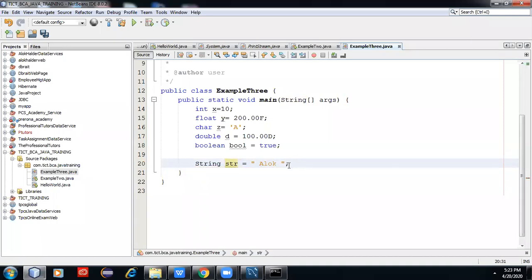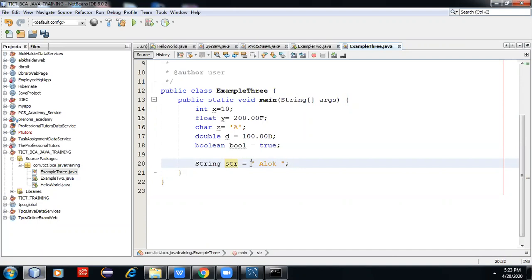Earlier in C programming, we treat string as an array of characters. But in Java, it is treated as an object. String is not treated as an array of characters. It is treated as an object. String is actually an object.